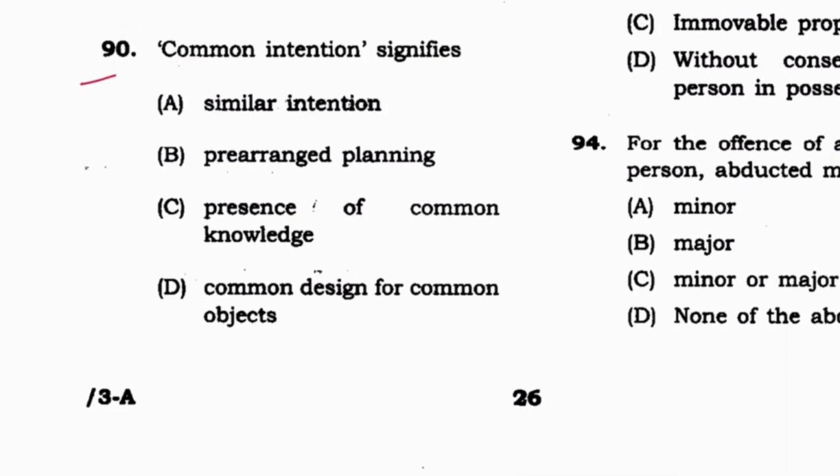Next 90. Common intention signifies similar intention or pre-arranged planning. It is pre-arranged planning. Presence of common knowledge, common design. B is the answer. It is mentioned where? Section 34 of IPC.